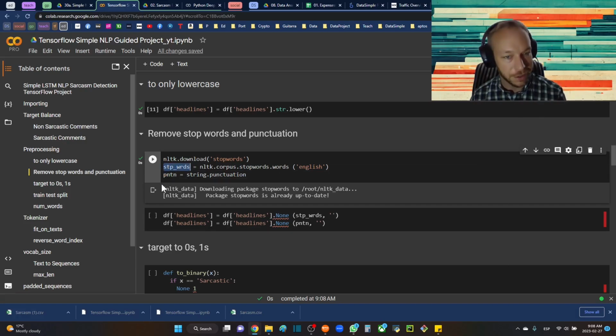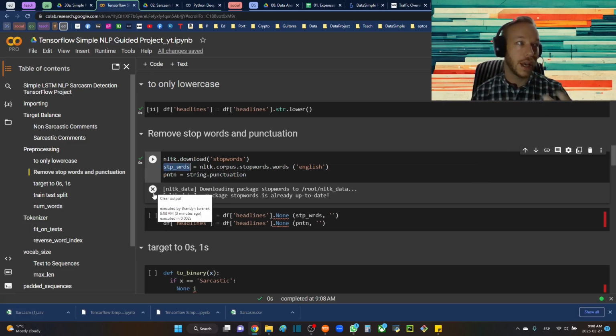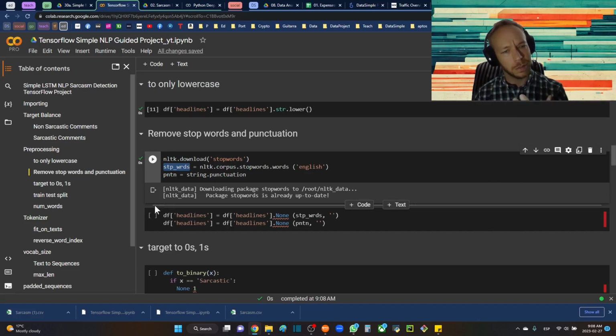Stop words is going to be a list of all the different stop words, things like "and" and "the", that don't really mean very much in terms of the context of a situation, really just kind of unimportant words to the meaning of a sentence.